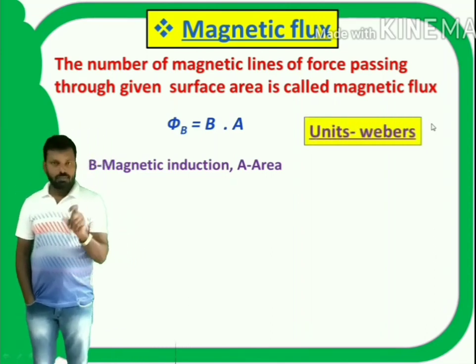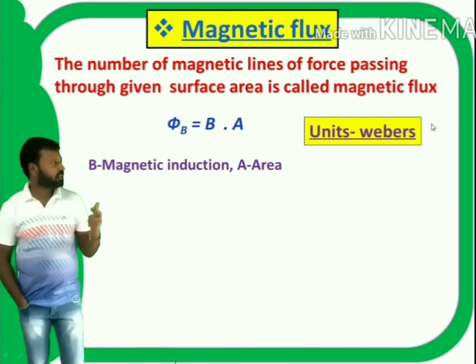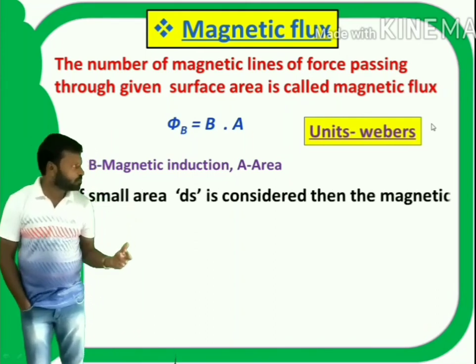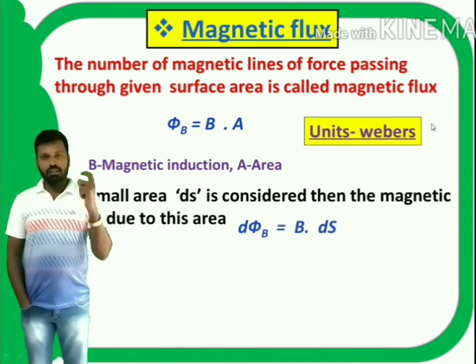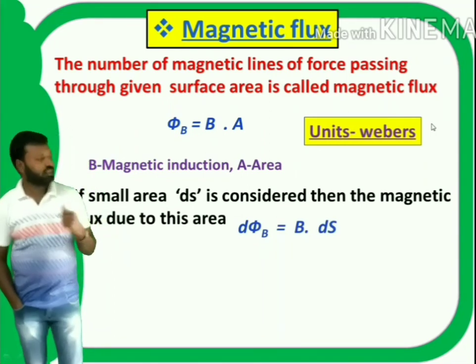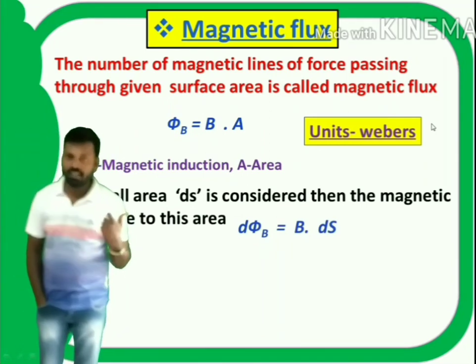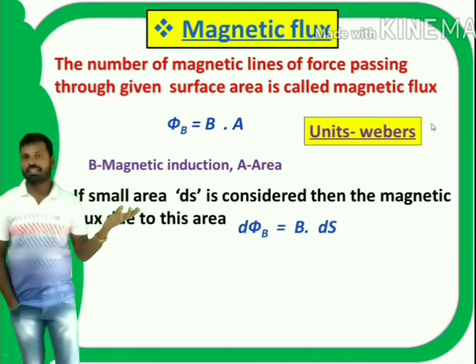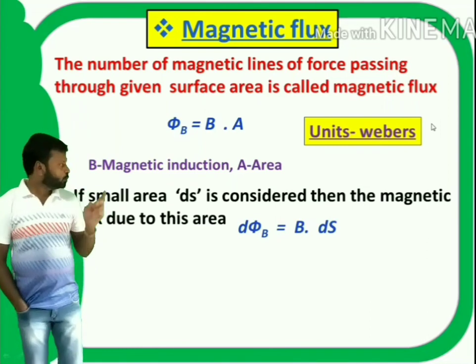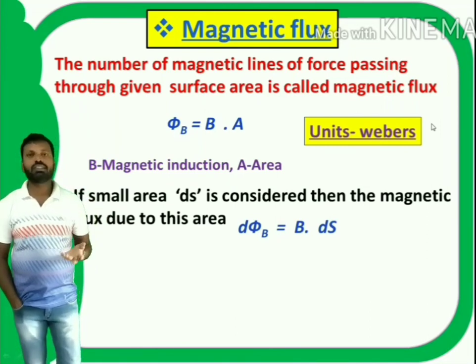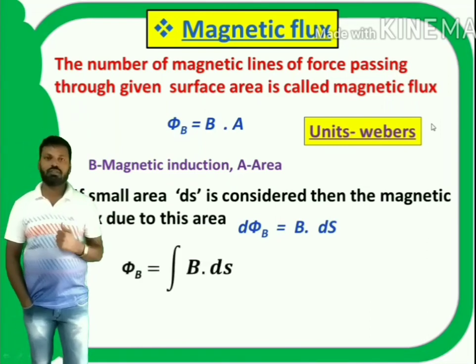If a small area dS is considered, then the magnetic flux due to this small area, d phi B, can be written as d phi B is equal to B dot dS. To get the total flux, I have to integrate that equation within the limits.